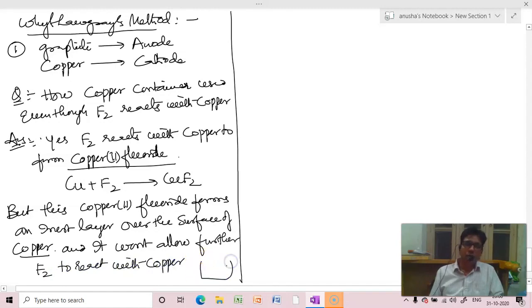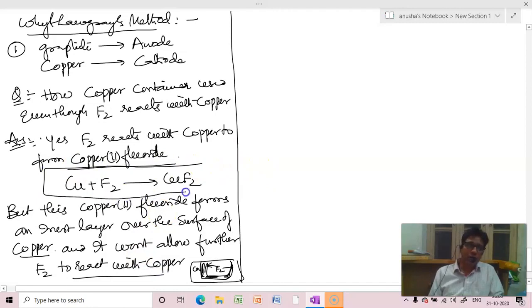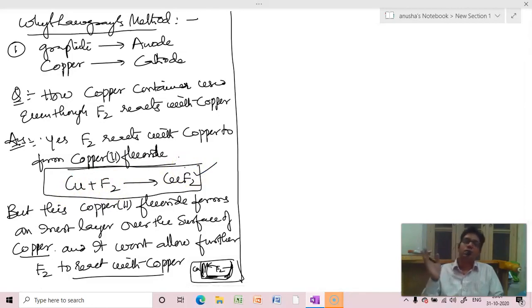So suppose there is copper, fluorine will react but will form a layer which is inert, and it won't let further fluorine react with copper. Understood? That's why, compared to platinum, copper is cheaper. That's why Whitelaw-Gray used copper, knowing this property that once fluorine reacts with copper, the formed copper difluoride layer is inert in nature, such that fluorine won't further react with copper.